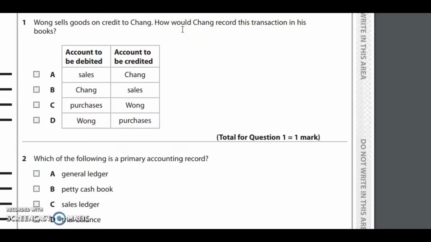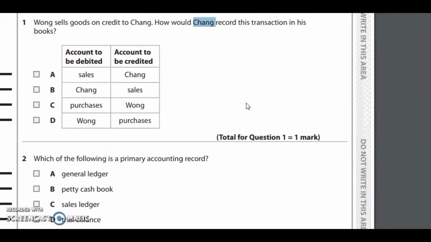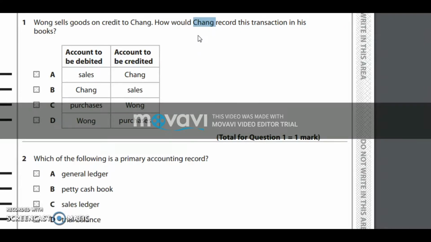When the purchaser, Chang, records this transaction in his books, he has to consider it from the purchaser's point of view. So when he purchases more and more goods from Wong, he has to pay more and more to Wong, which means his expenses increase. Based on the rule of double entry, when expenses increase, it should be debited. Therefore, the purchaser's account is supposed to be debited.